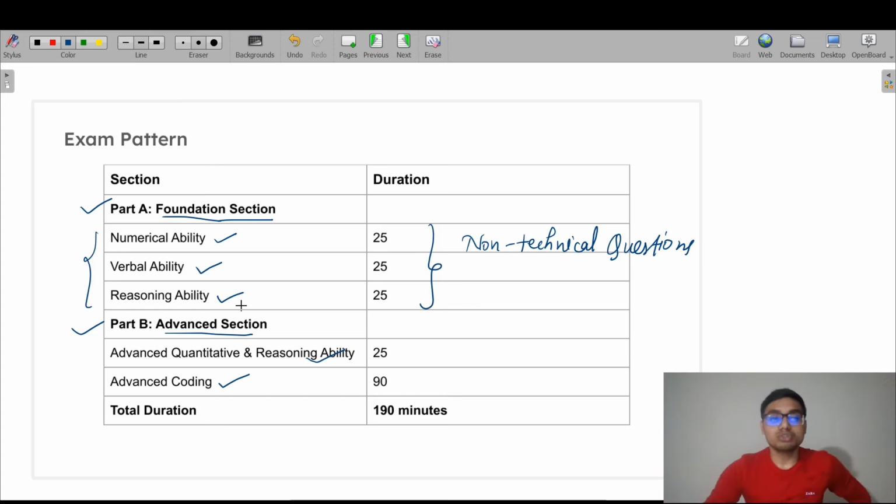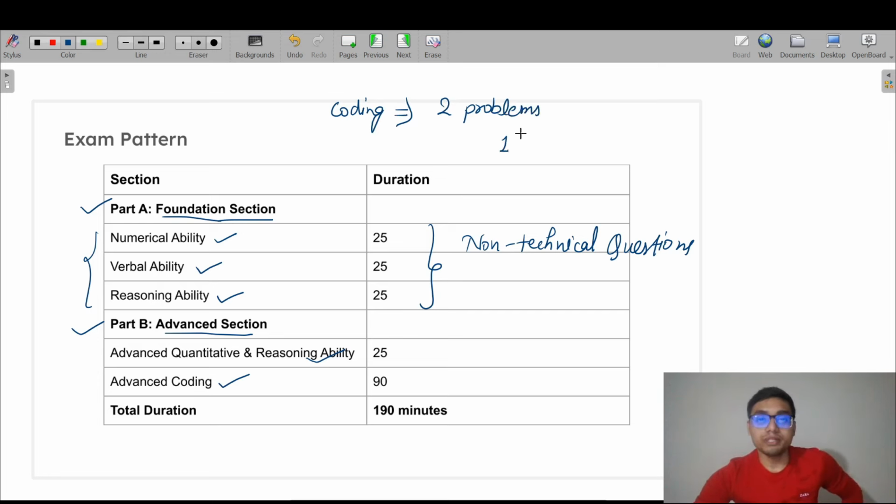In the advanced coding section, there will be two problems. The first problem will definitely be easy level, and the second problem will be medium.